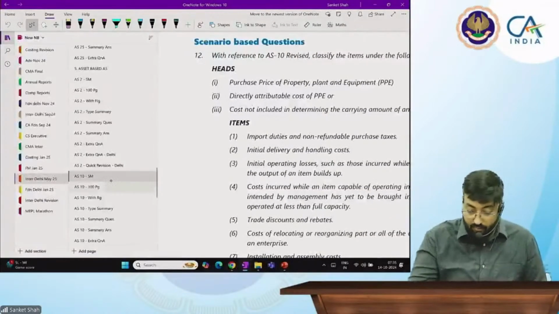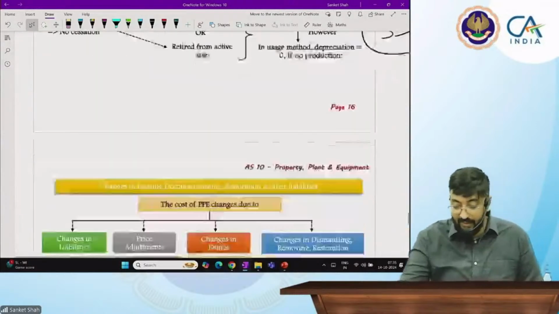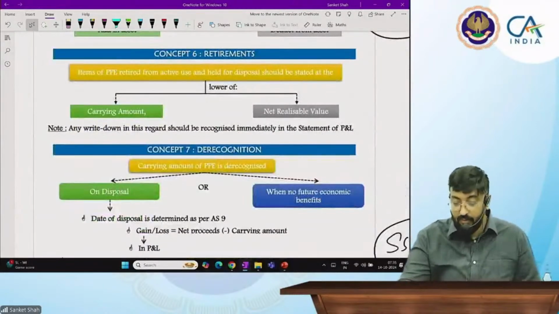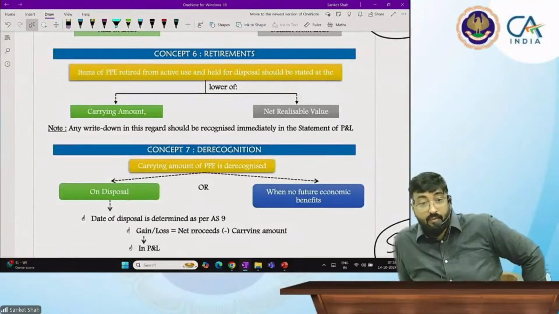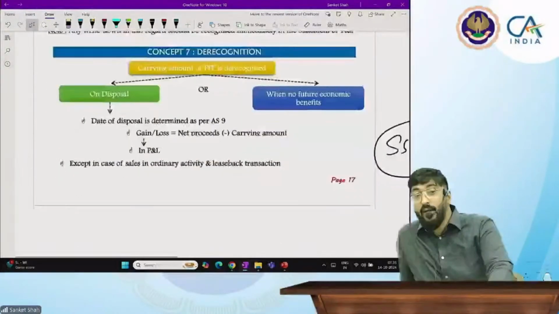So when asset is retired from the active use, then remember it will be recorded at carrying amount or net realizable value, whichever is lower, if it is retired from the active use and held for disposal. Remember, then only. Otherwise, you will record it at cost.